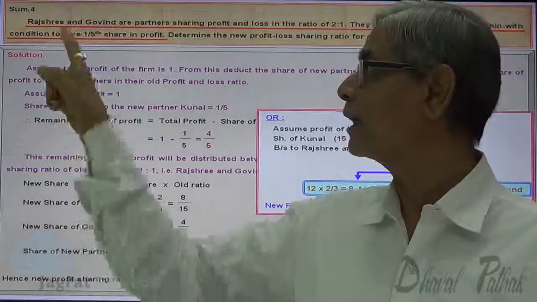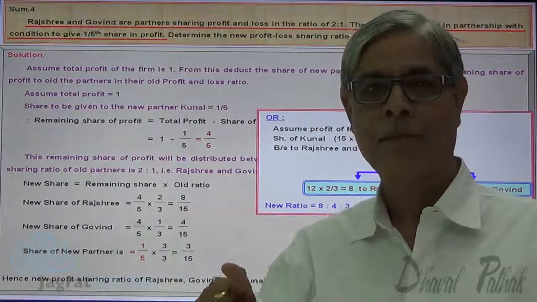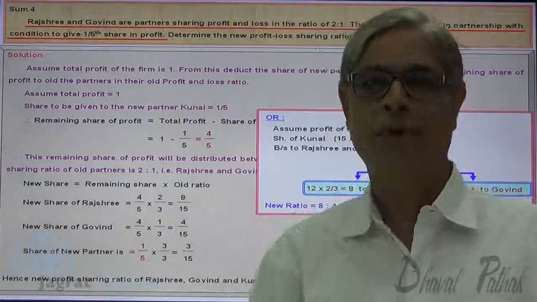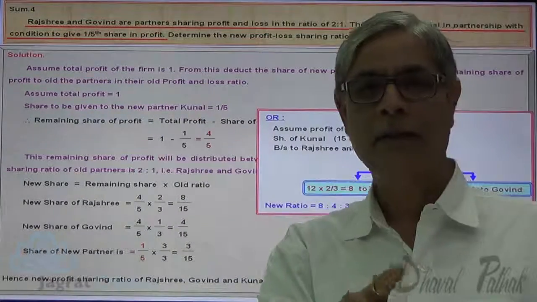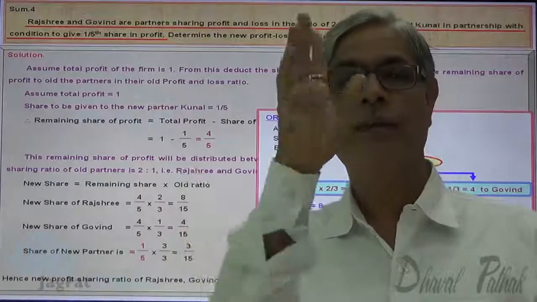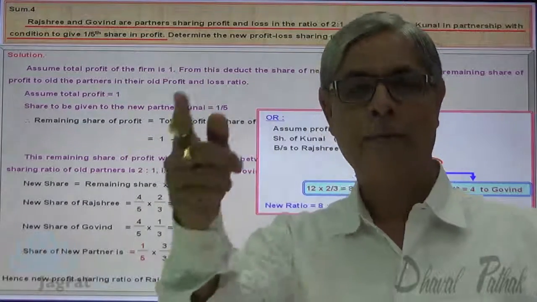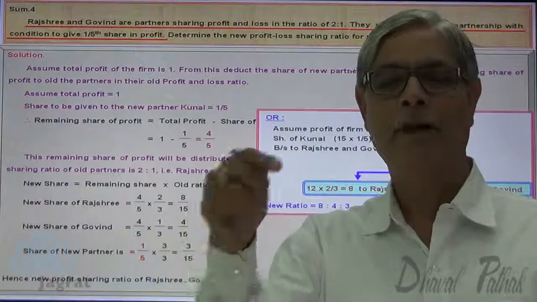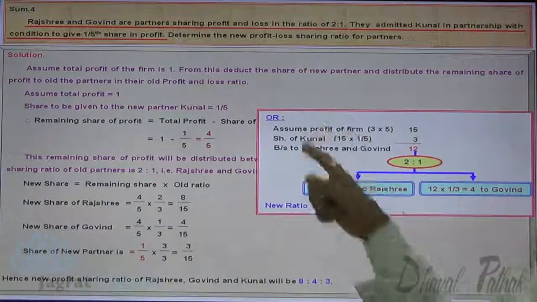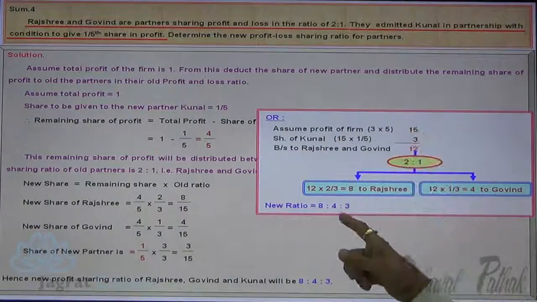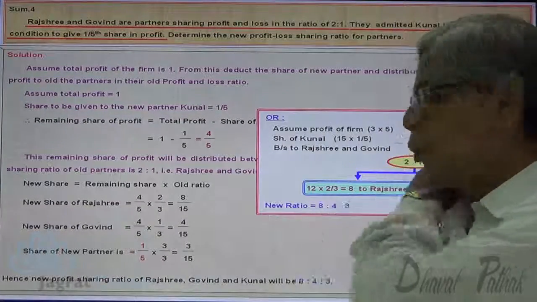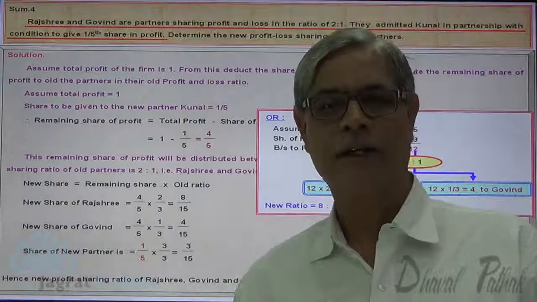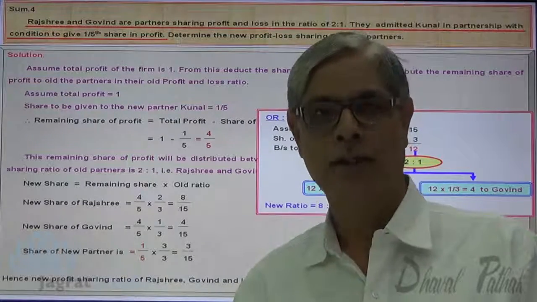So 2 rupees are given by Rajeshri out of her share in profit of 10, and 1 rupee is given by Govind out of his share in profit of 5. So 10 minus 2 is 8, 5 minus 1 is 4, and the share of the new partner is 3. And this is how you can work out the profit sharing ratio 8:4:3.